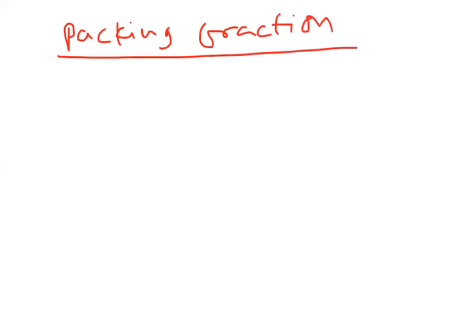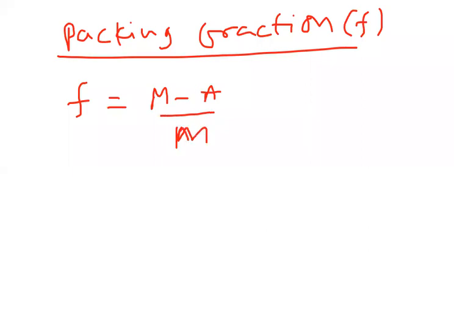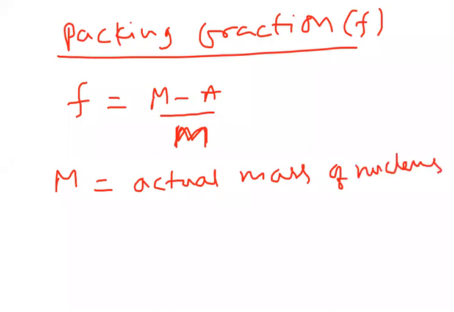We generally denote packing fraction with the term F. F is equal to (M minus A) by A. What is this M? M is nothing but the actual mass of the nucleus.